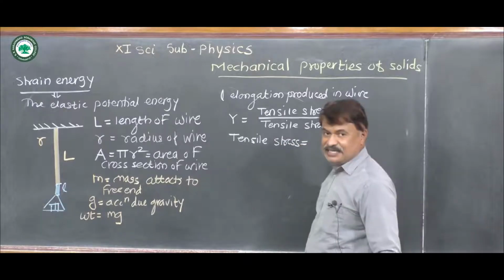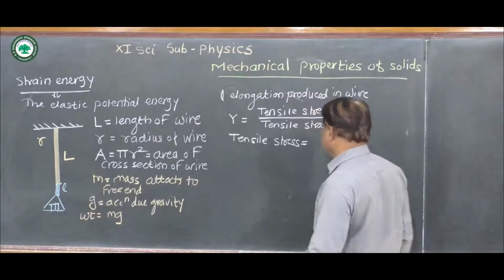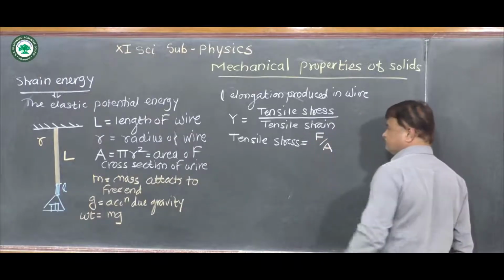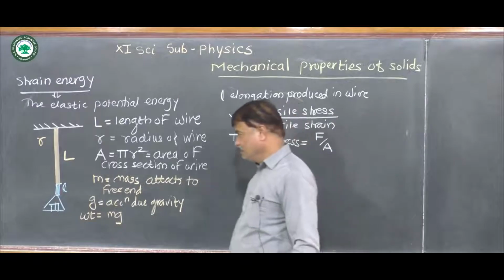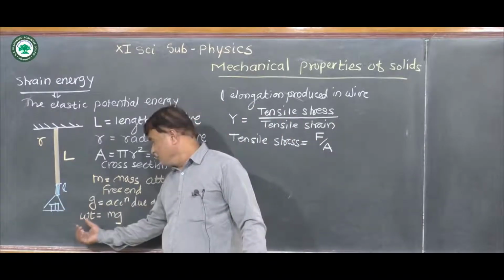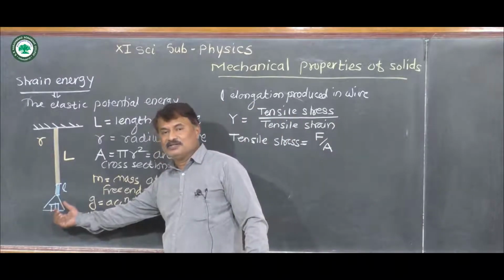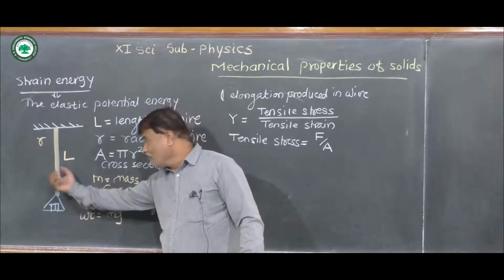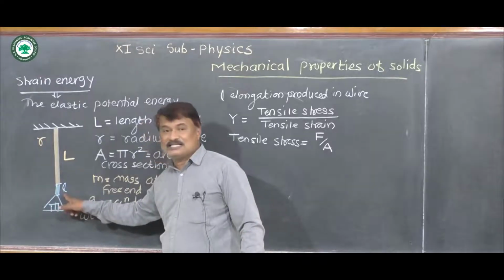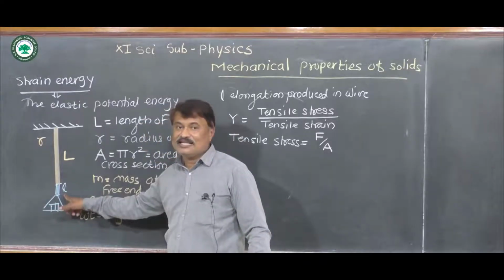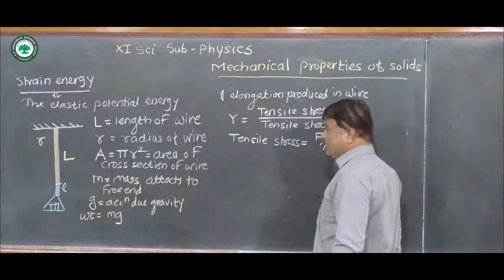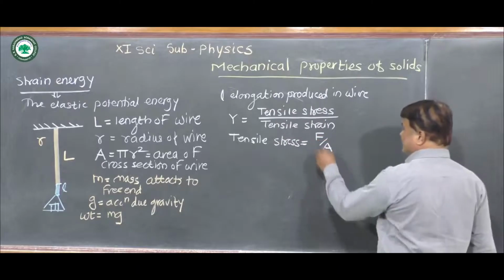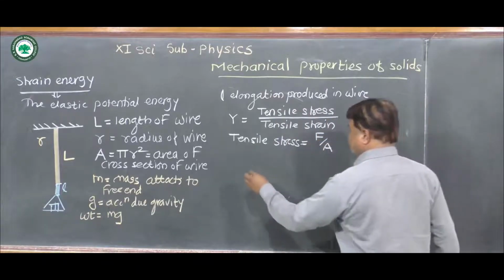This tensile stress is equal to applied force upon area. So in that case, weight is equal to the applied force, which is attached to the free end of the wire. Due to that force, the wire elongated through a small distance l, which is called elongation. And the area of cross section of the wire is given by capital A. So we get tensile stress equal to F upon A.